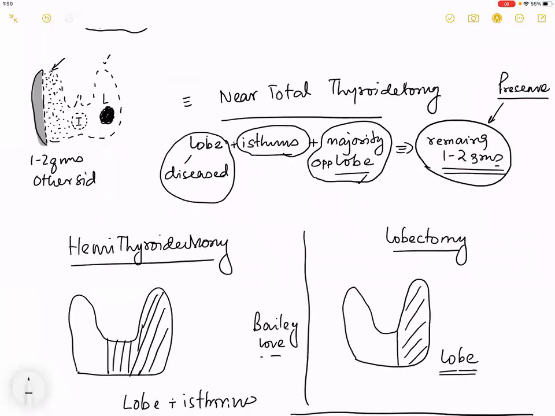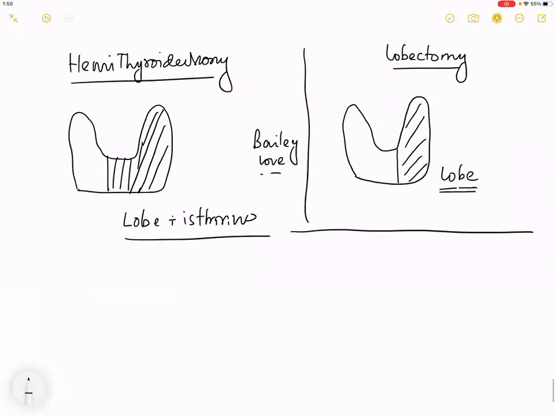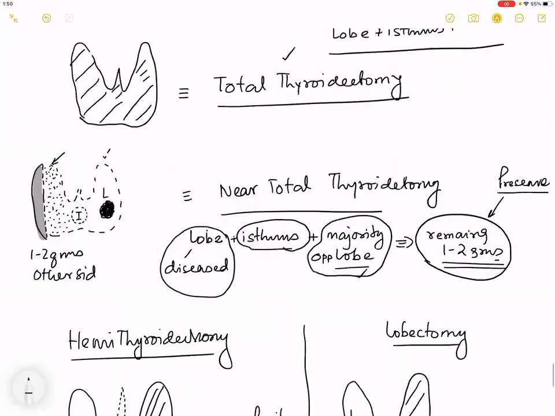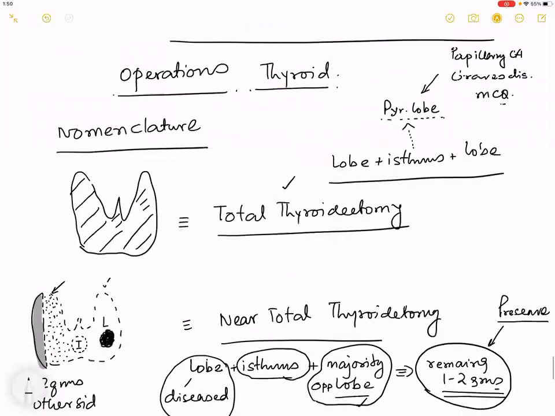Hello? Sir, in lobectomy, sir, in hemithyroidectomy, if there is a pyramidal lobe, do we remove the pyramidal lobe as well, or do we let it be there? No, sir. In hemithyroidectomy, come on, lobectomy is only the lobe, sir. What is preserved in a lobectomy? The opposite lobe and the isthmus. Okay. Pyramidal lobe, you have to remove the pyramidal lobe. Definitely, what are the diseases in which you take the pyramidal lobe?